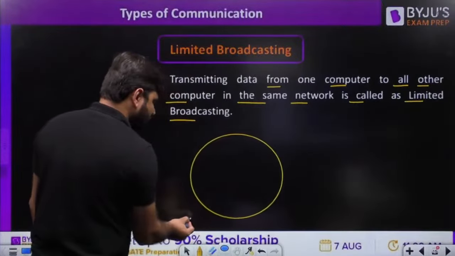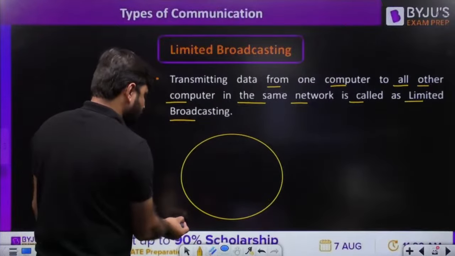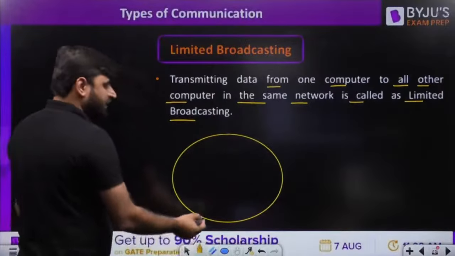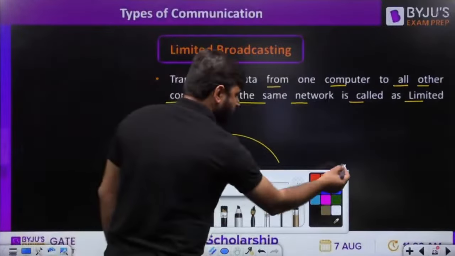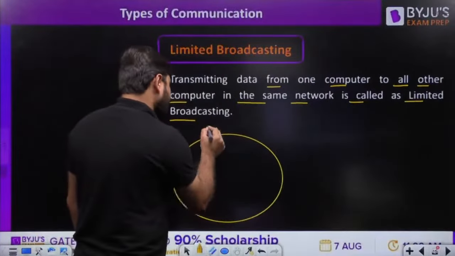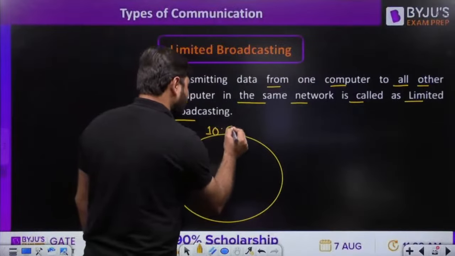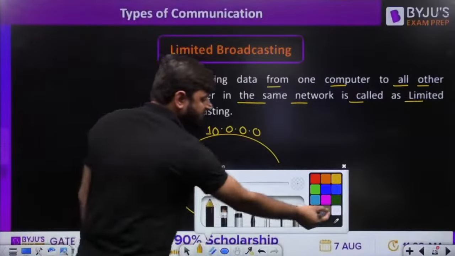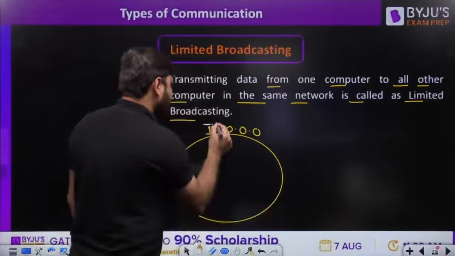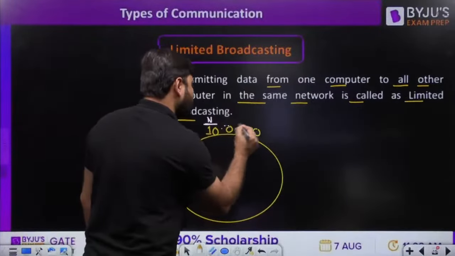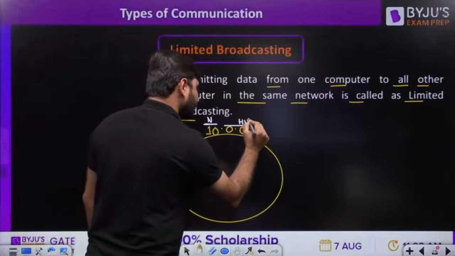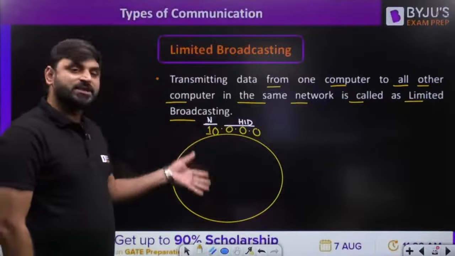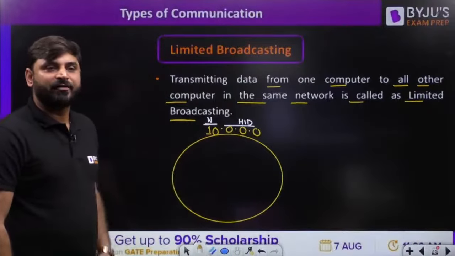Now, my dear friends, suppose this is the network here. I am taking 10.0.0.0. Every network has a network ID. 10 means which class? 10 means class A. Class A has a network ID of 8 bits. Host ID how many bits? 24 bits. So we have all zeros in the host ID part. So that's why this IP address represents the network ID of the entire network.